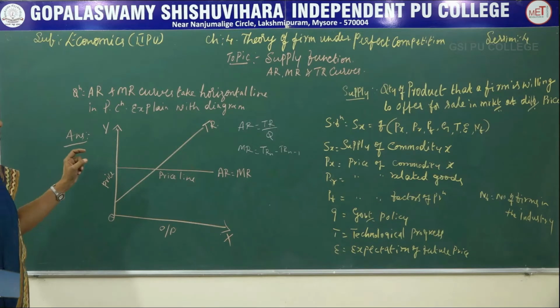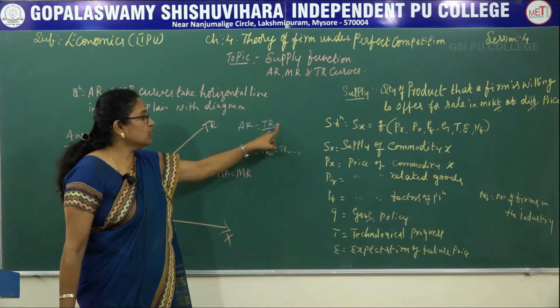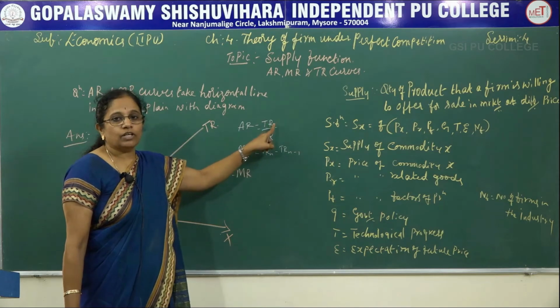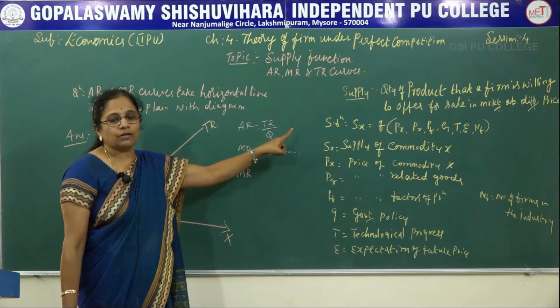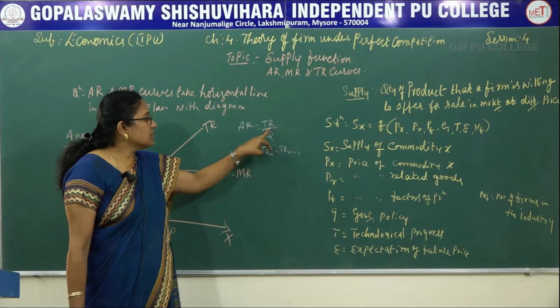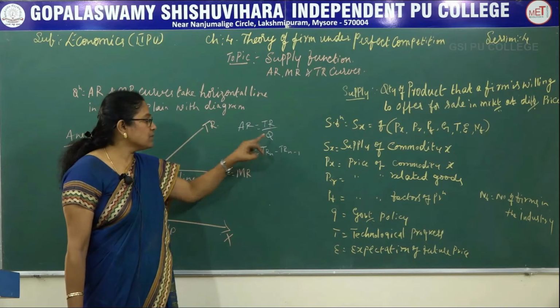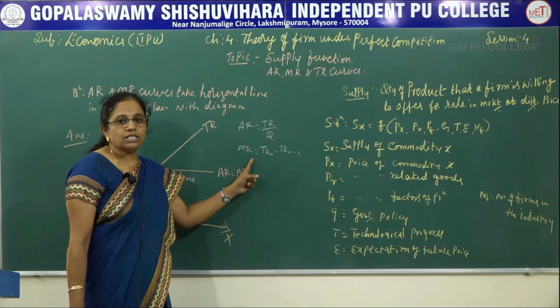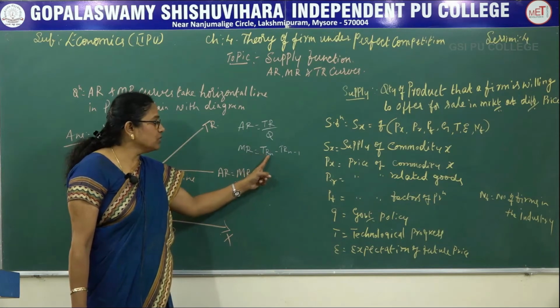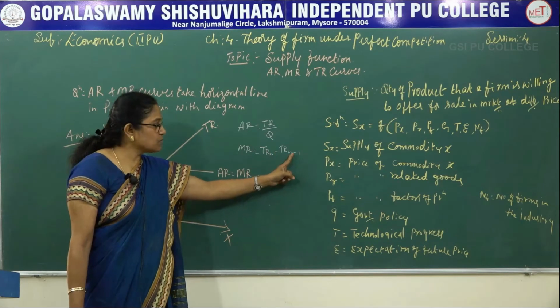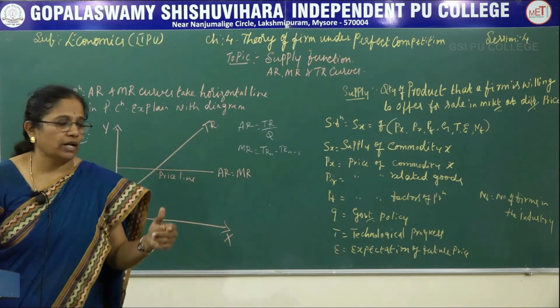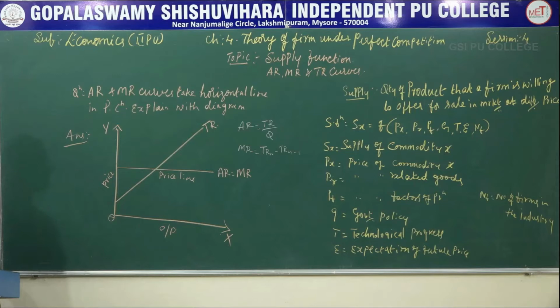So children, you all know average revenue is total revenue divided by Q. Total revenue we will obtain by multiplying the market price of the product and the quantity, divided by the quantity produced. So average revenue is the total revenue divided by quantity produced, and marginal revenue, you all know, is additional revenue, that is, total revenue earned by n number of items minus total revenue earned by n minus 1 items, that is, the previous one. So now let's see average revenue. Average revenue is the revenue per unit of the goods sold.